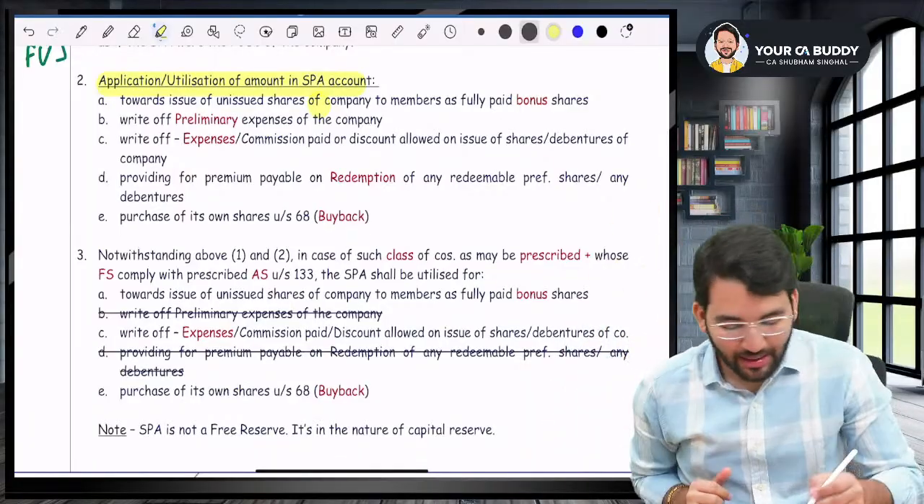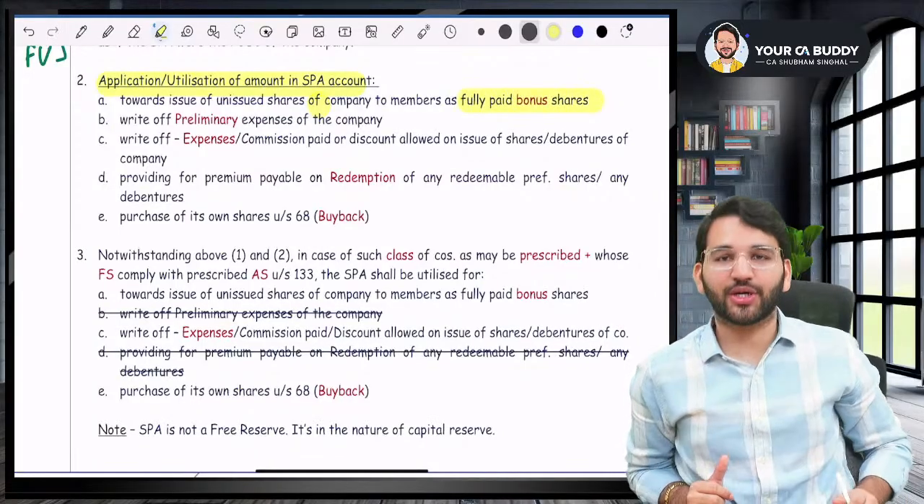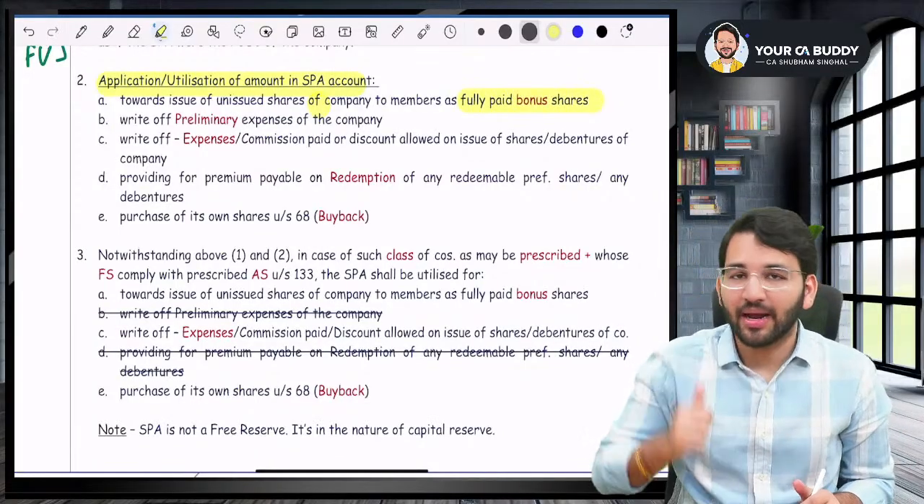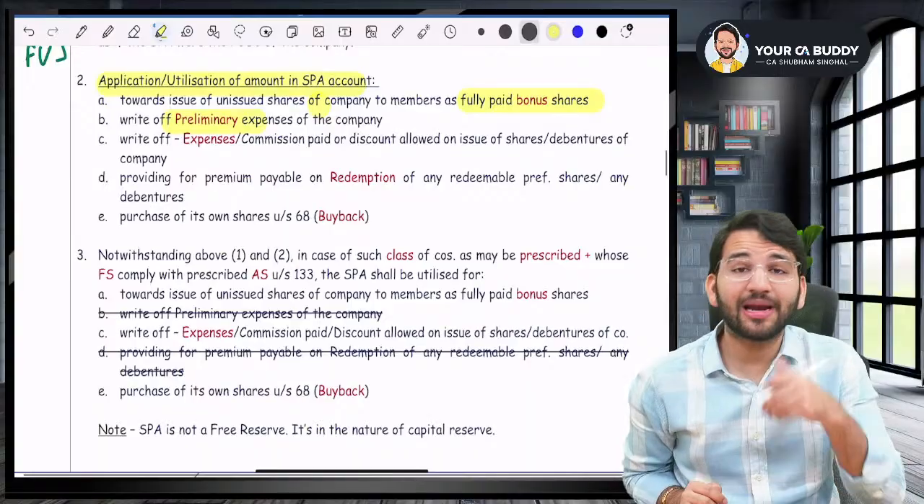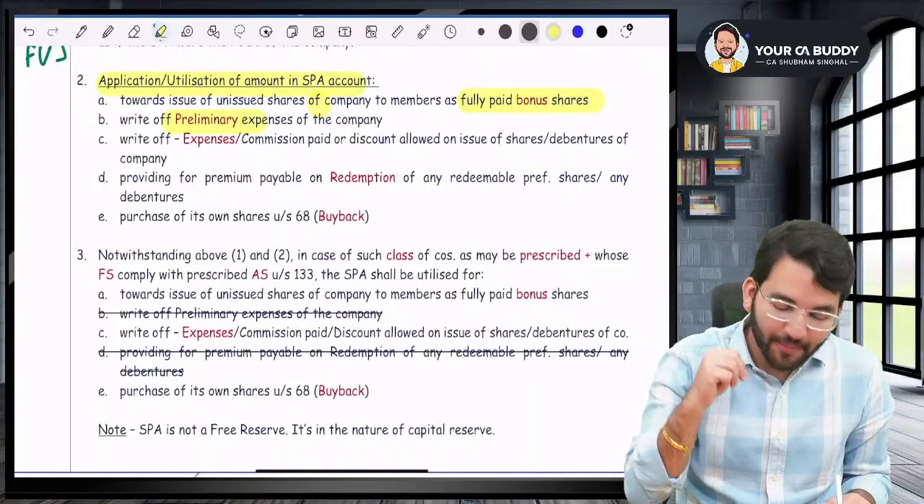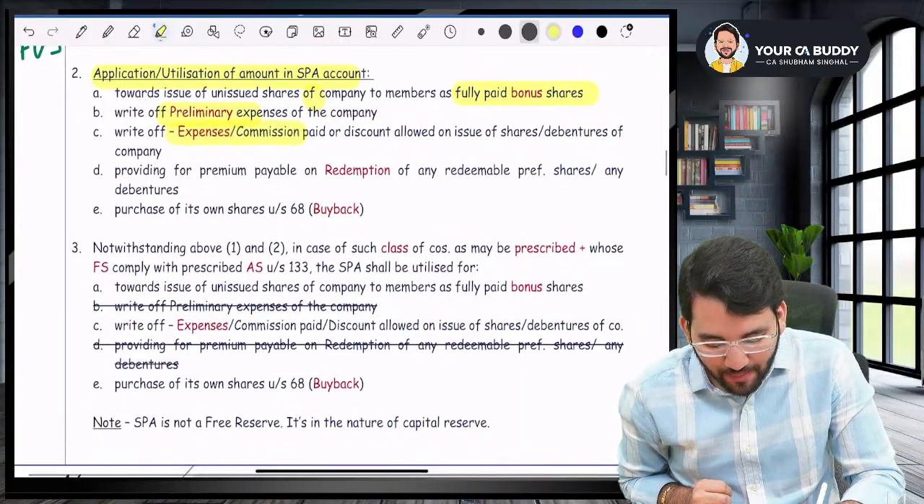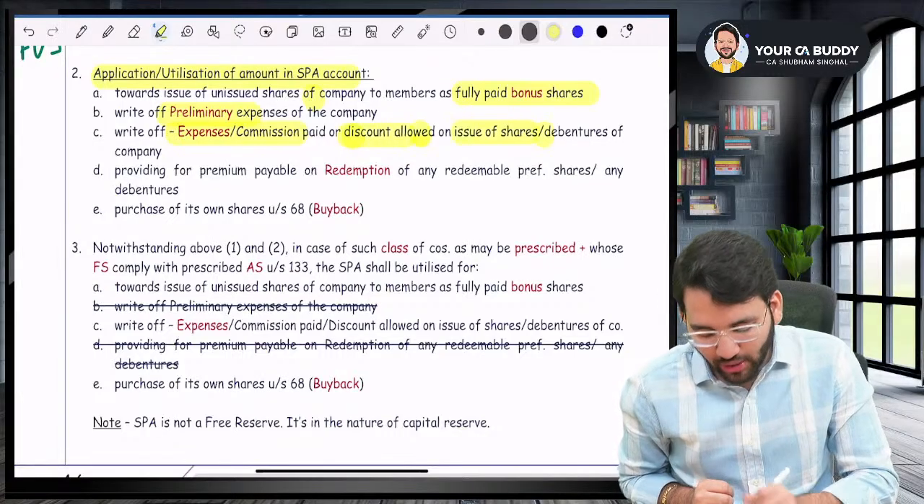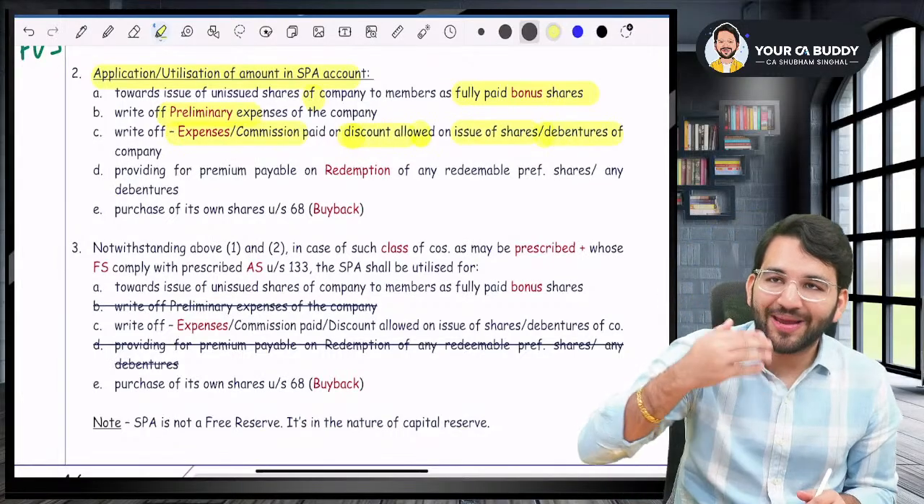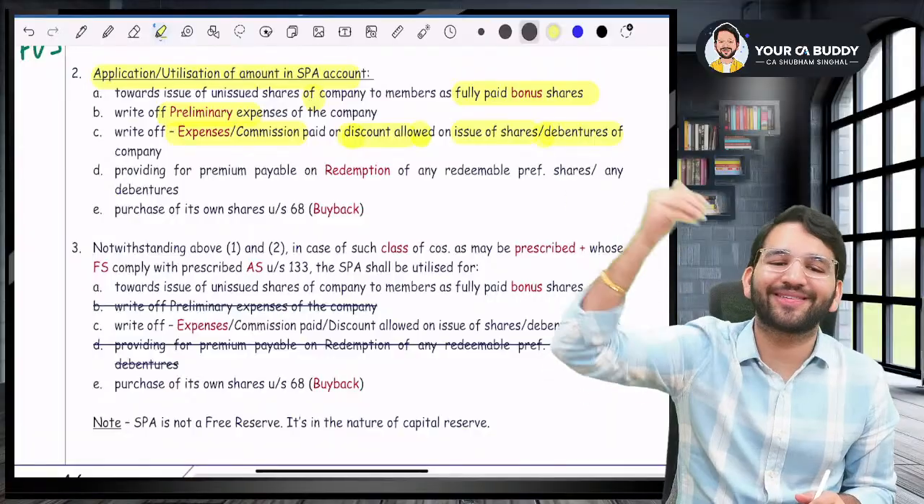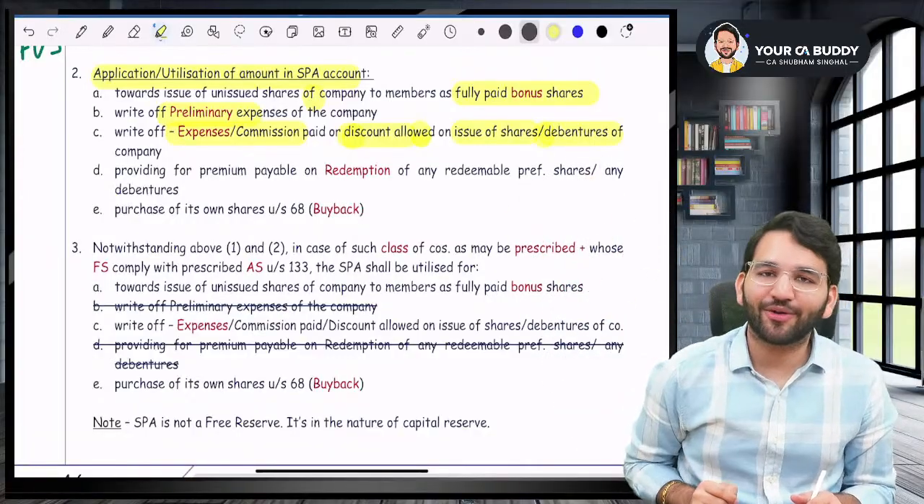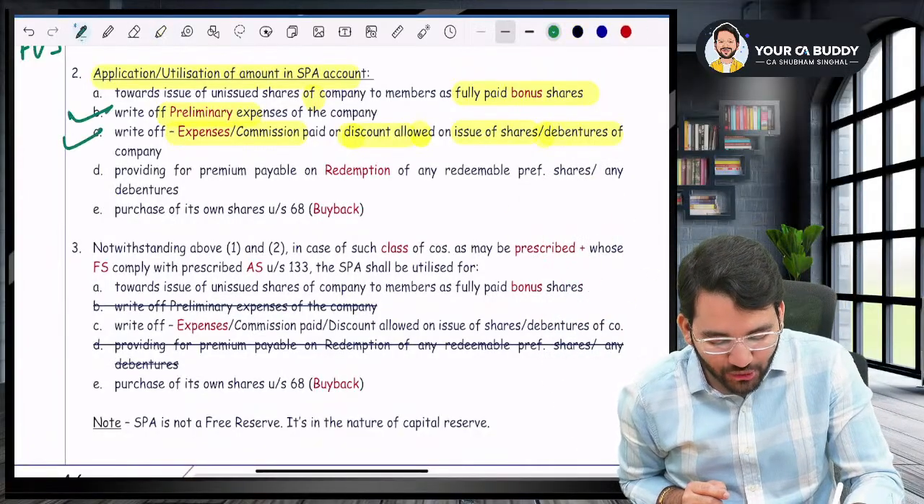There are five uses, sir. Number one, you can issue fully paid up bonus shares. Number two, you can write off preliminary expenses of the company. Number three, you can write off expenses or commissions paid or discounts allowed on issue of shares or debentures. If you're making any fresh issue and there are any expenses, commission, discount, that also you can write off. So you can write off preliminary expense and issue expense.